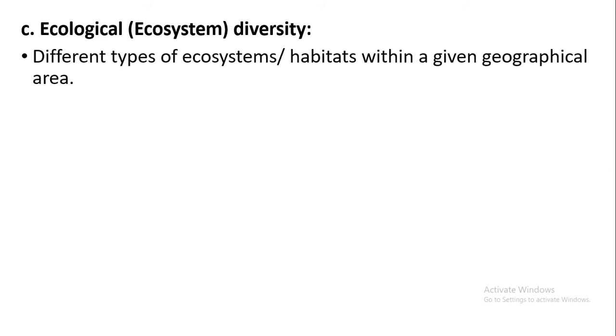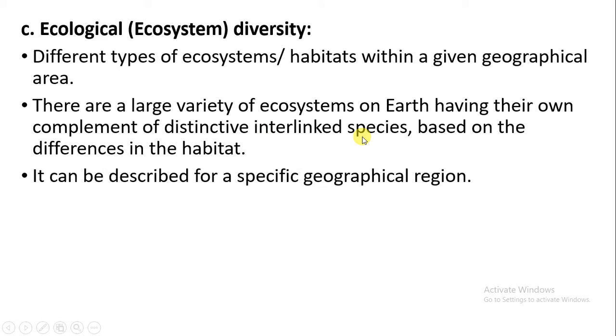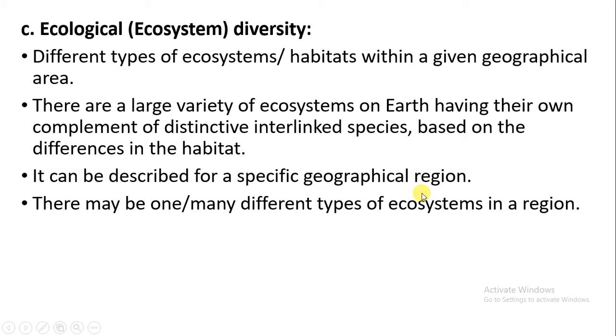Third is the ecological diversity. Here, different types of ecosystems, or you can say habitats, are present. In India also there are different kinds of ecosystems present, like the desert ecosystem, then the forest ecosystem. So it is a kind of geographical area. This large variety of ecosystems is present on our Earth, and species diversity also depends on this. If the habitats are different, there is going to be a difference in the species diversity also. So geographical regions describe whether species richness will be more or less.